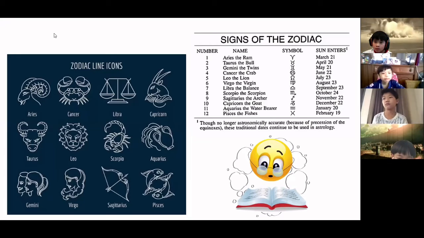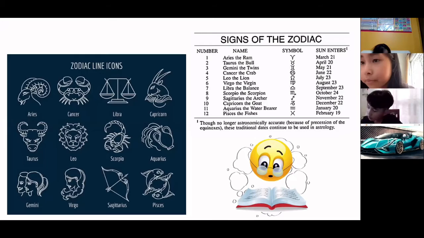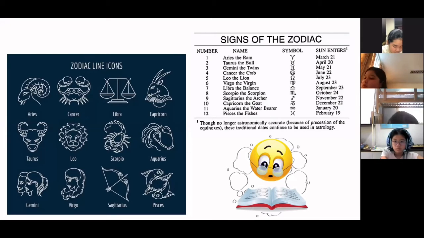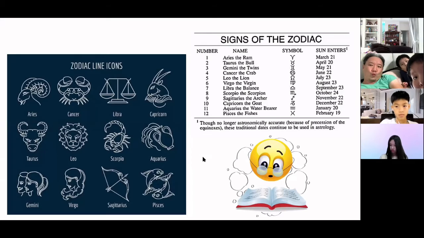If you cannot write fast, you can just screenshot this slide, or you can take a photo of this slide, so it will be easy for you. Okay, so we're going to continue now.